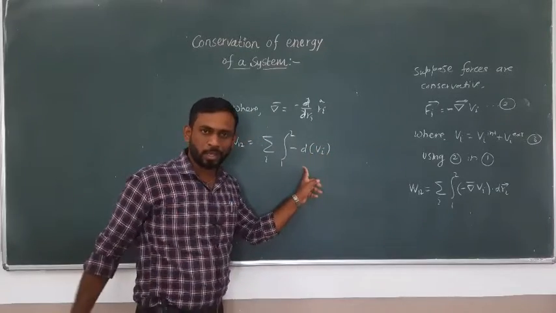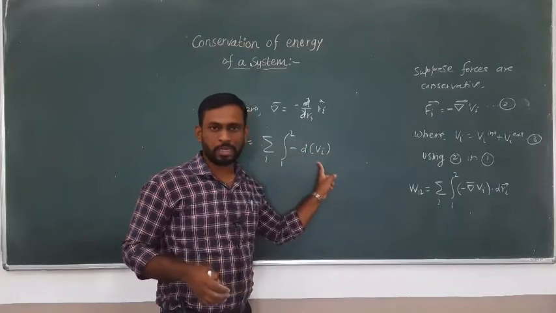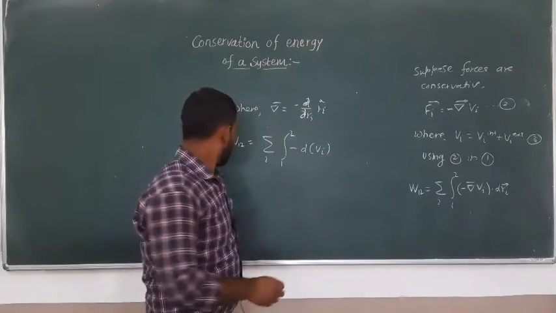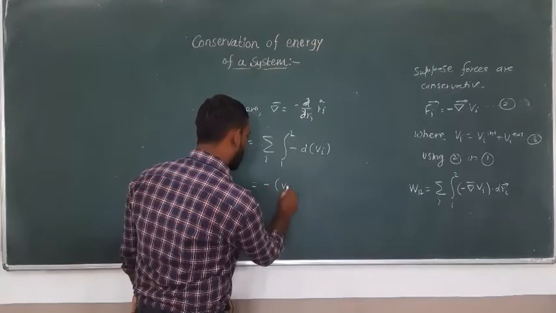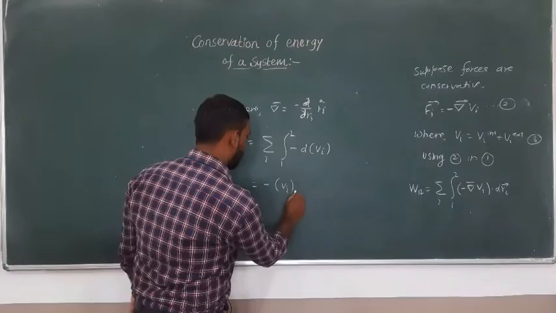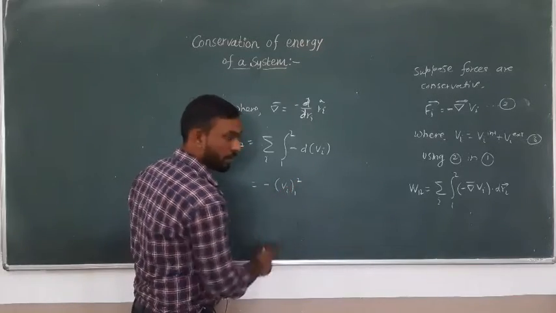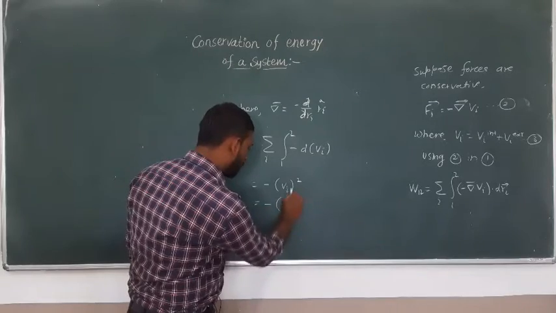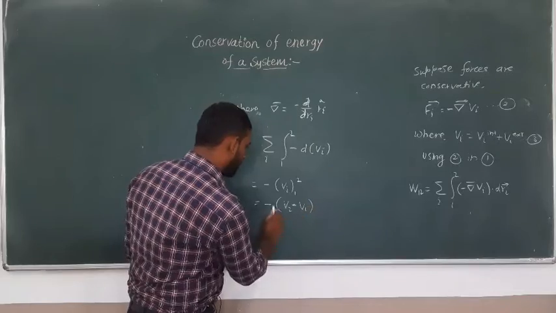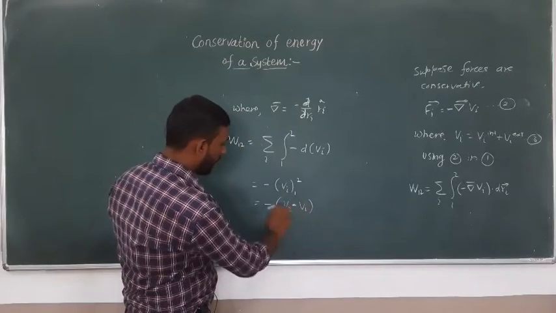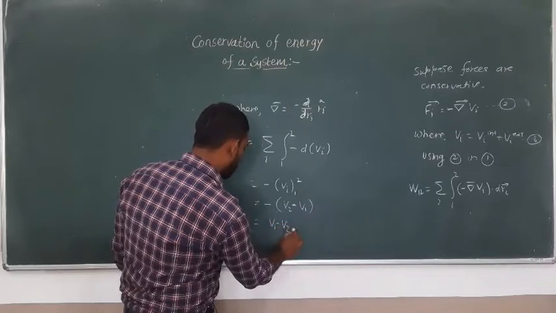And what is the integration of a derivative? It gives the same quantity. So the integration of the derivative of the potential energy, with the negative sign, can be written as minus Vi ranging from configuration 1 to 2. Putting in the upper limit v2 minus the lower limit v1, and multiplying by the minus sign, we get v1 minus v2.